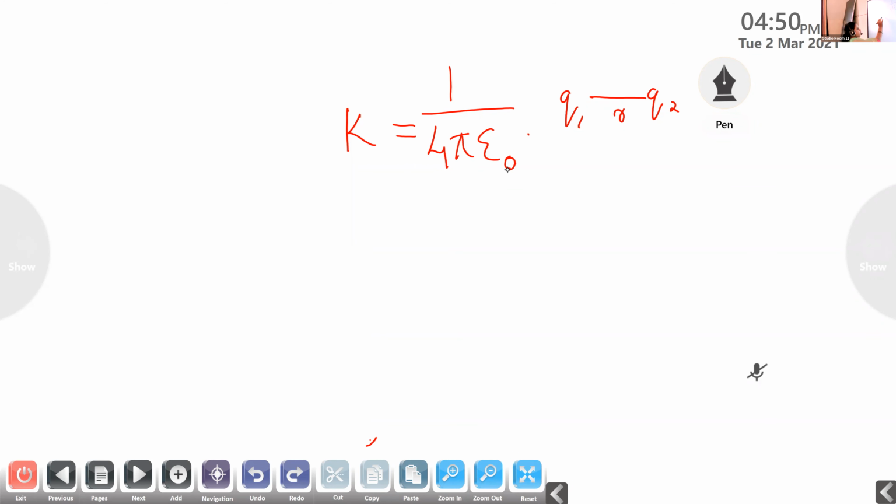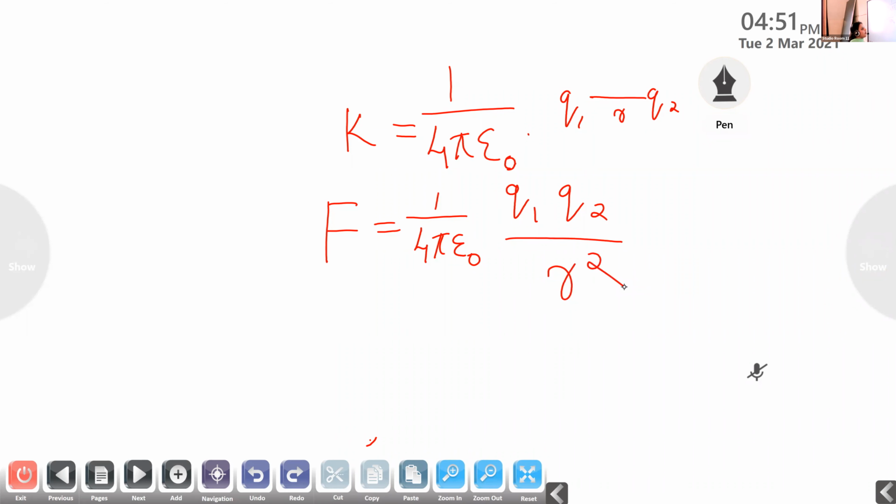Then what happens to our equation? F is equal to, instead of k, we can substitute the value of k here: 1 by 4 pi epsilon 0 q1 q2 divided by r square, where epsilon 0 is the permittivity of free space, q1 and q2 are the charges, and r is the distance between the charges.